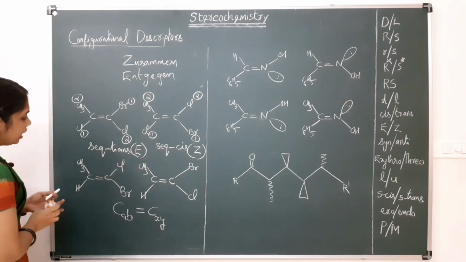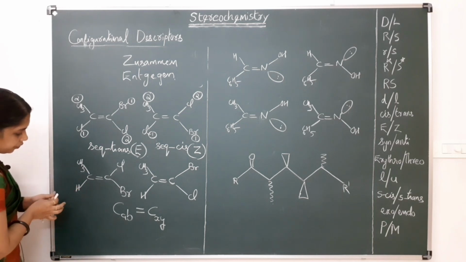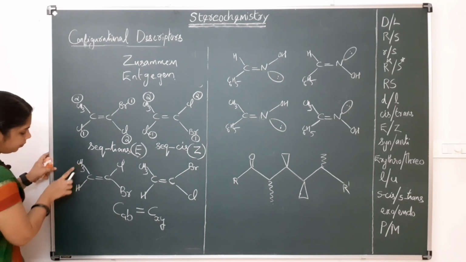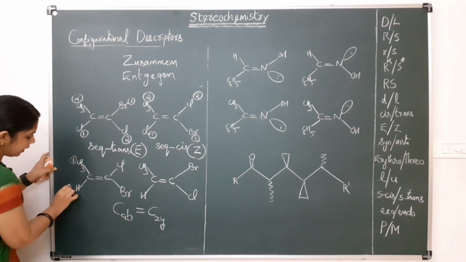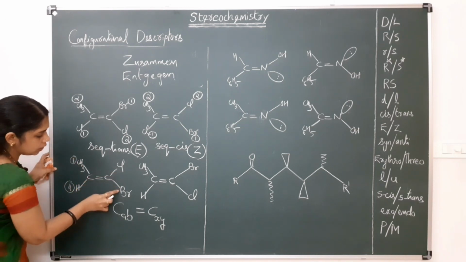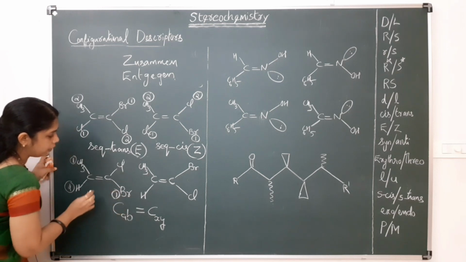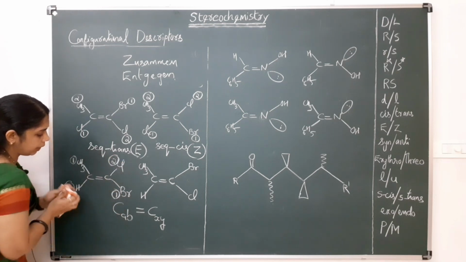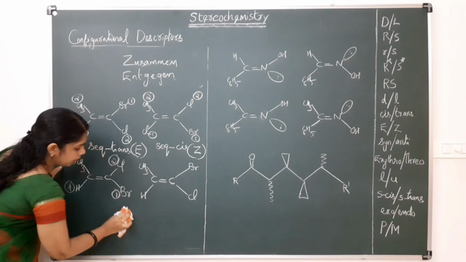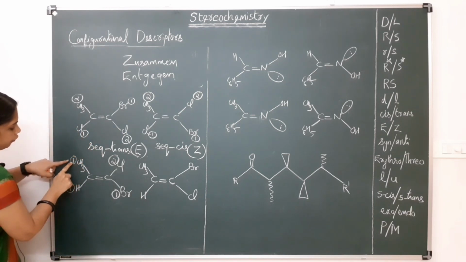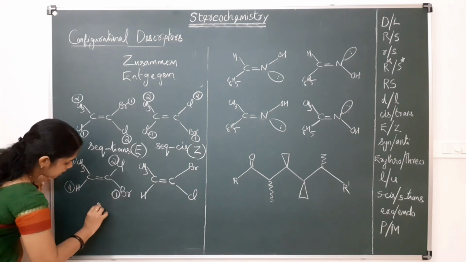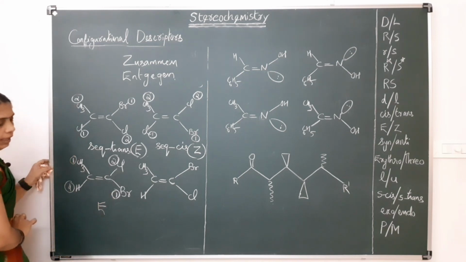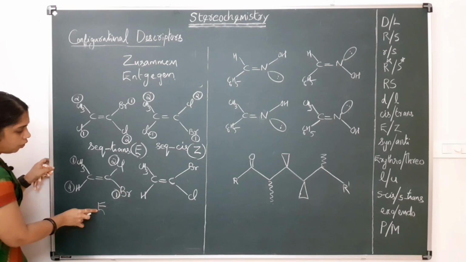Okay. Similarly, here it is methyl and hydrogen. So this will get higher priority, this will get second priority. Here it is chlorine and bromine. Bromine will get first priority, chlorine will get second priority. Okay. So here the first priorities are on the opposite side. So this has the E configuration. This has the E configuration.